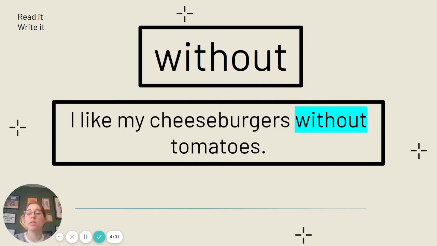This is the word without. It is spelled W-I-T-H-O-U-T, without. Say it with me, without. Our sentence, I like my cheeseburgers without tomatoes. Pause and write down your sentence for the word without.